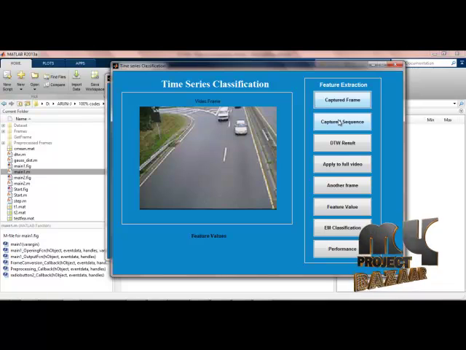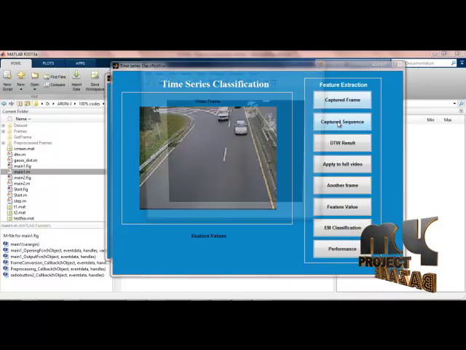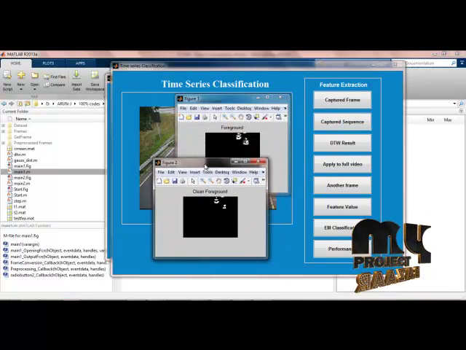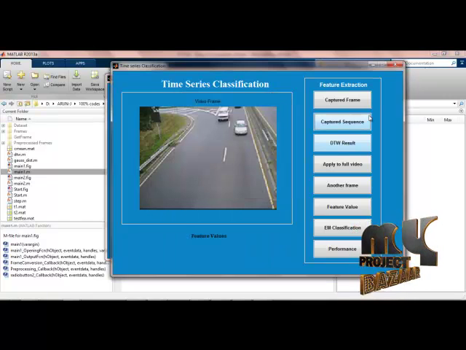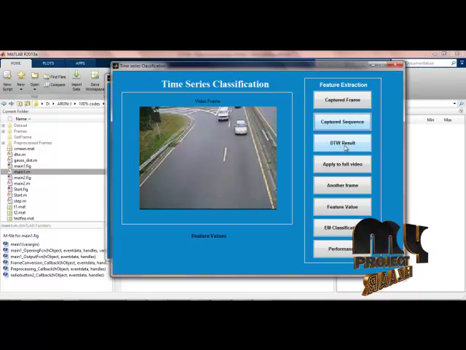This is the frame I have taken randomly for the process, and I am capturing its sequence. You can see the sequence is identified here, because that sequence is compared with the previous or next frame, that means between two frames.